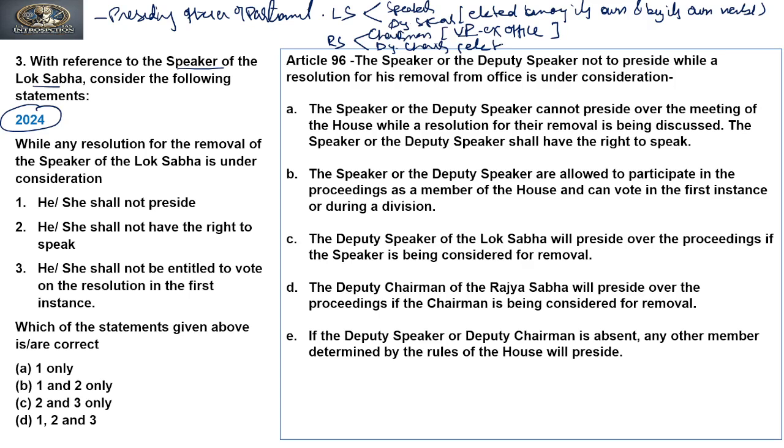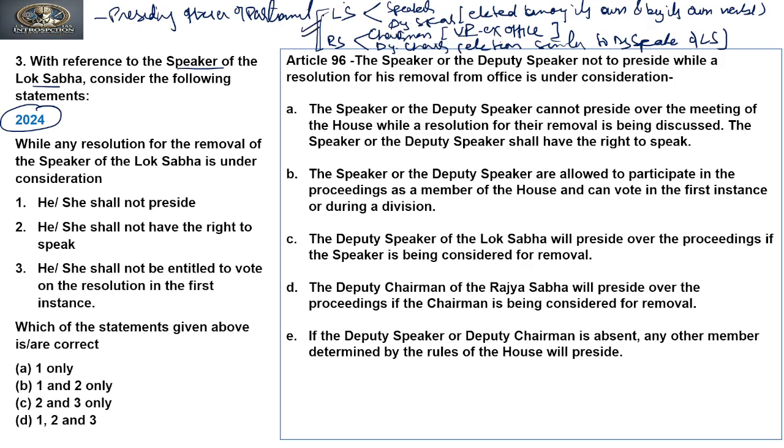The election is similar to that of the Deputy Speaker of Lok Sabha, that is, among its own members, right? And the functions of these two presiding officers of the Lok Sabha and Rajya Sabha are almost similar, barring certain few cases.